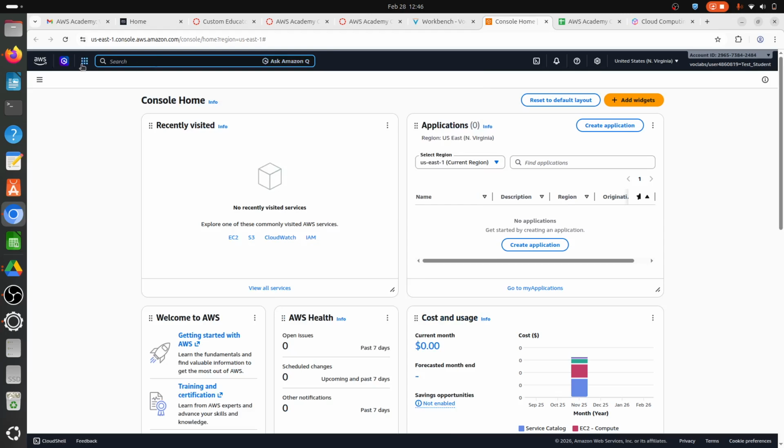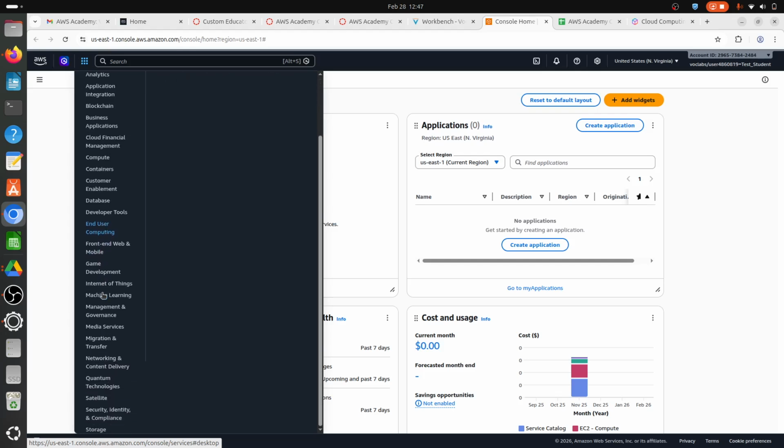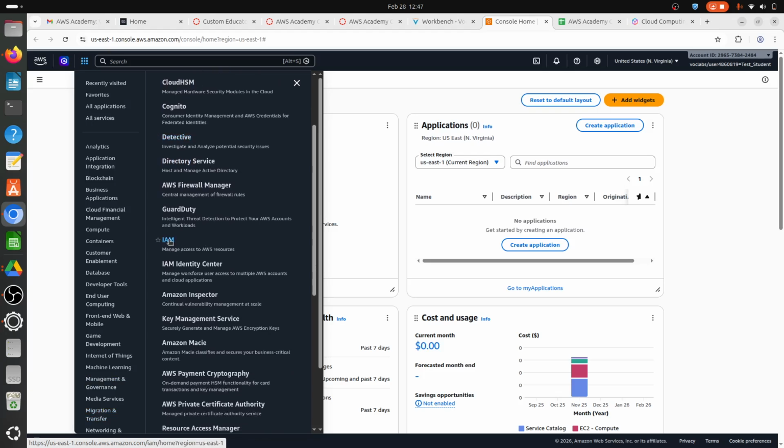Another way to access the service is this nine-square box that is there. I can click on that and I'll see a lot of categories in which the various services are categorized. Now this IAM service, the short form IAM, stands for Identity Access Management. So it's a security related service. So I can find where the security related services are, they are all sorted here. So I see those services here and somewhere in this there will be IAM. So I can click on this IAM.